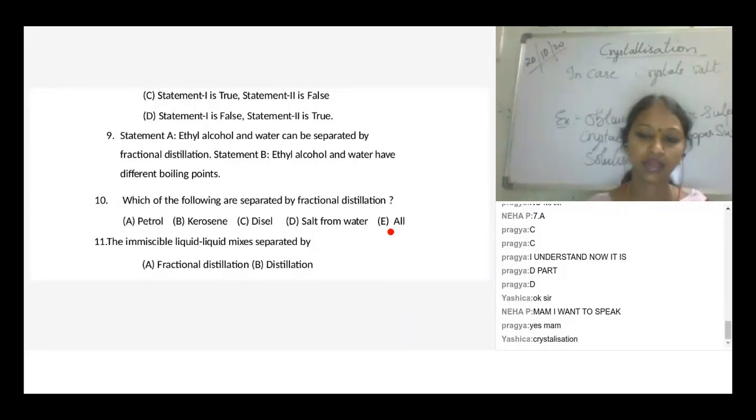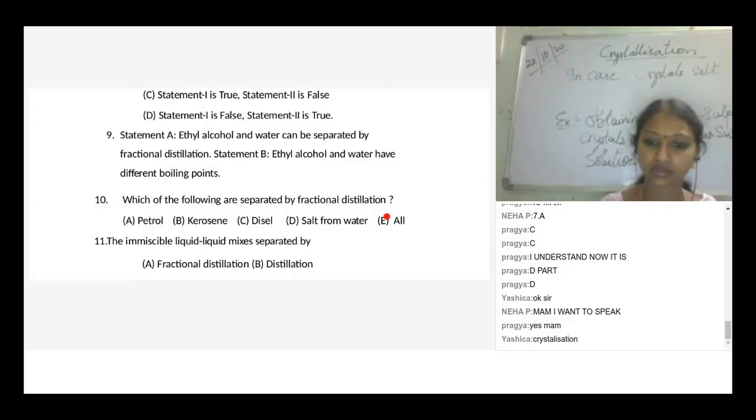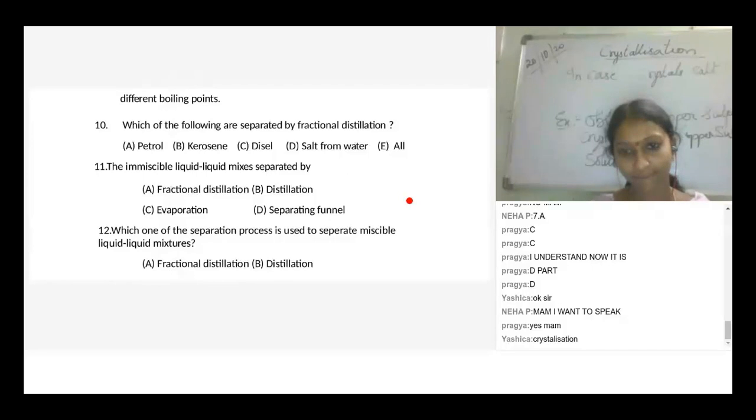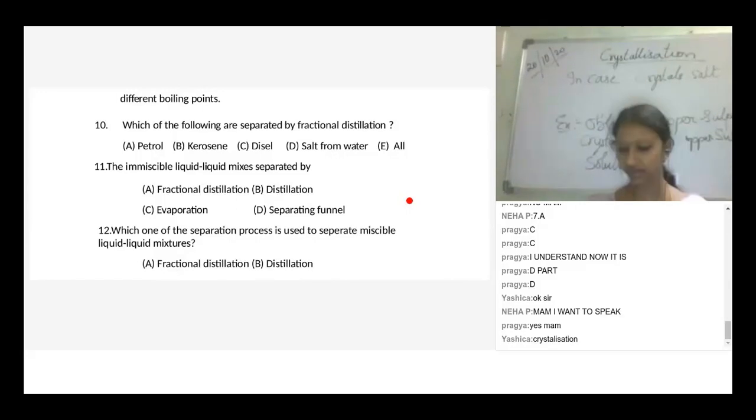Next. The immiscible liquid-liquid mixture is separated by fractional distillation. Why fractional distillation? That is the main point. Distillation. No, ma'am, sorry, not fractional distillation, it's a separating funnel. Very good.